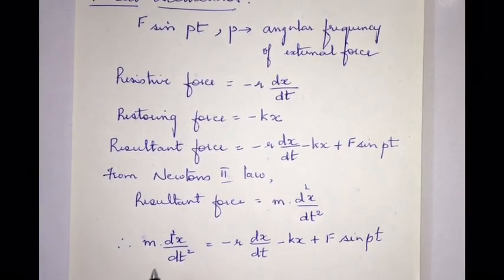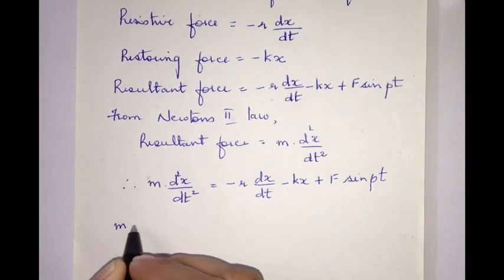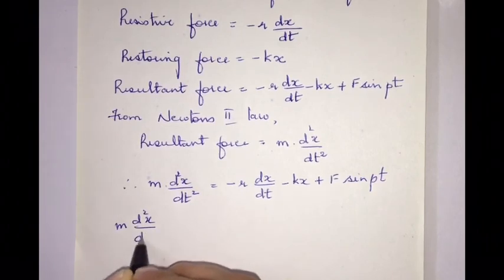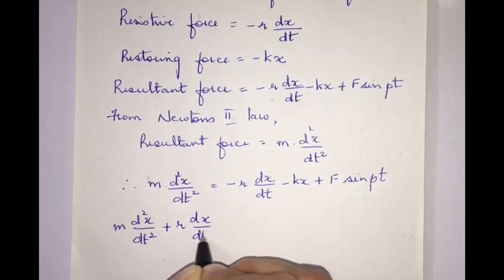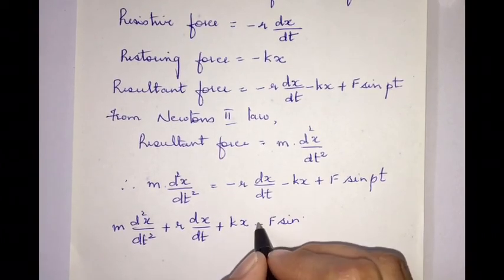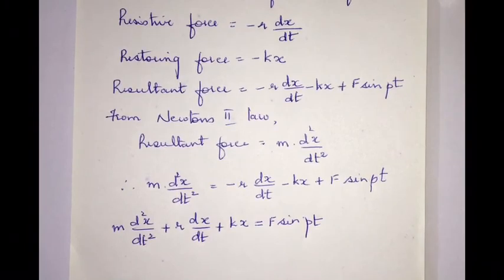On rearranging, we get m d square x by dt square plus r dx by dt plus kx is equal to F sin Pt. This is the equation of motion for forced vibration.